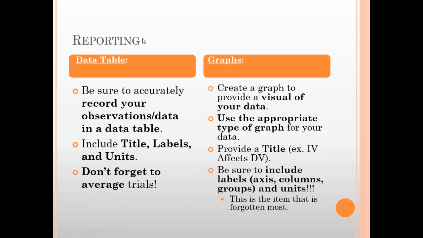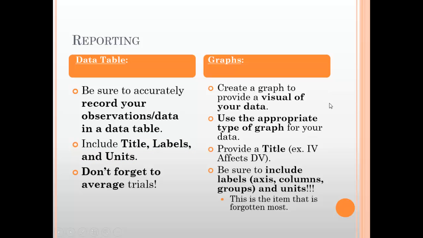Now we've done our experiment. Now we have our data. Okay. So we know these pretty well. We've gone over these before as well. So we have the data table. Be sure to accurately record your observations or data in the data table. These have specific layouts, so they're easy to read. They include title, labels, and units. Please don't forget these. And don't forget to average your trials when available. Okay, it can't always happen, but when it can, it's easier to read.